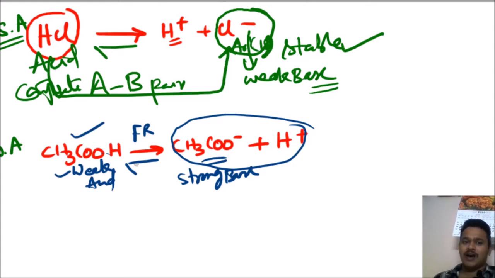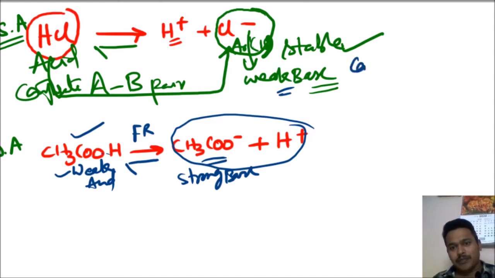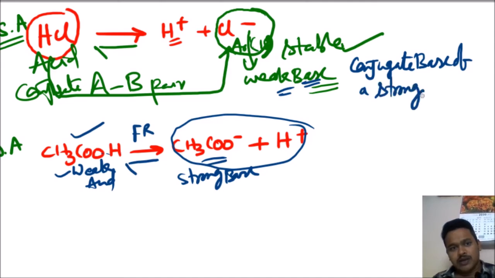That is why always, what can I conclude here? The conjugate base of a strong acid is weak.